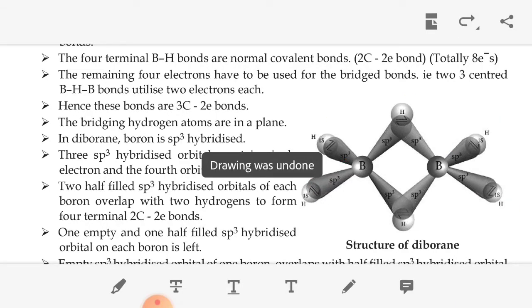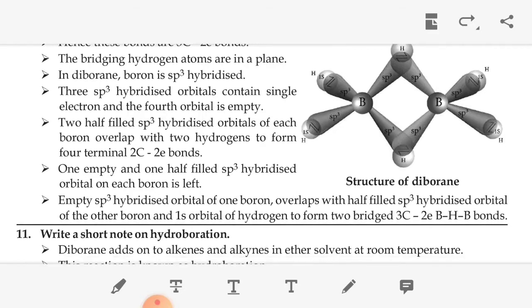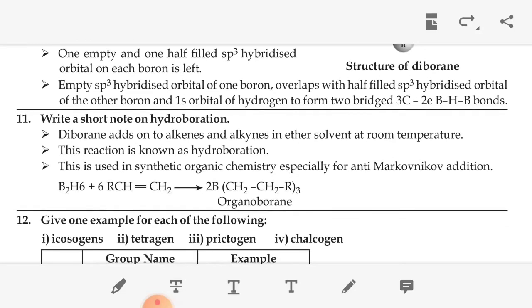The 4 terminal BH bonds are normal 2 center 2 electron bonds. The remaining 4 electrons are used in the bridge bonds, that is the 3 center BH bonds, so these bonds are 3 center 2 electron bonds. The bridging hydrogen atoms are in a plane. The boron is sp3 hybridized. The 3 sp3 hybridized orbitals contain 3 single electrons, and the fourth orbital is empty. Then 2 half-filled sp3 hybridized orbitals of each boron overlap with 2 hydrogens to form 4 terminal 2 center 2 electron bonds.